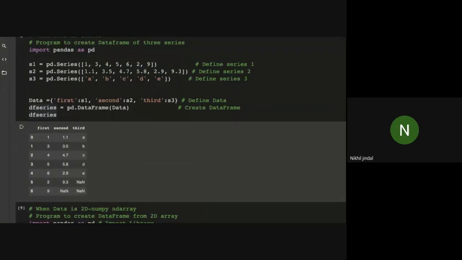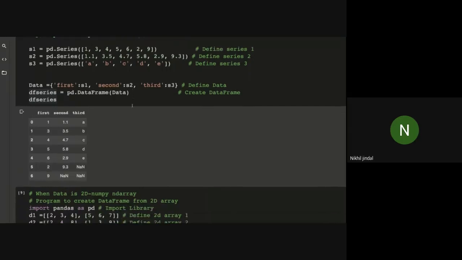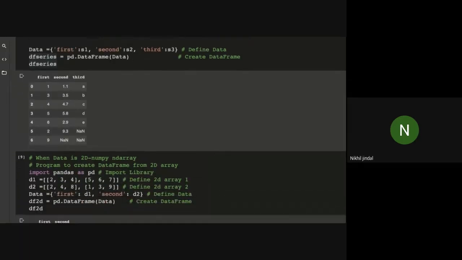So I've created this data frame where first, second, and third are the columns, with default values for the index, and the values respective to S1. Similarly, for second, we have values 1.1, 3.5, 4.7, and so on. As you can see, we have only 6 elements, so the last element will be NaN because we don't have any data regarding it. Similarly, for third, we have only 5 values, so the last 2 values will be NaN, not a number. We have no values regarding these index values.